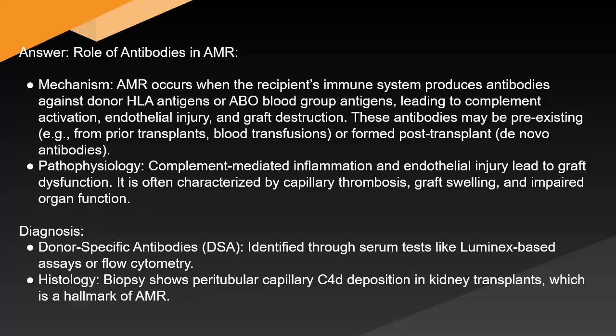Answer: Role of antibodies in AMR. Mechanism: AMR occurs when the recipient's immune system produces antibodies against donor HLA antigens or ABO blood group antigens, leading to complement activation, endothelial injury, and graft destruction. These antibodies may be pre-existing, e.g. from prior transplants or blood transfusions, or formed post-transplant, de novo antibodies.